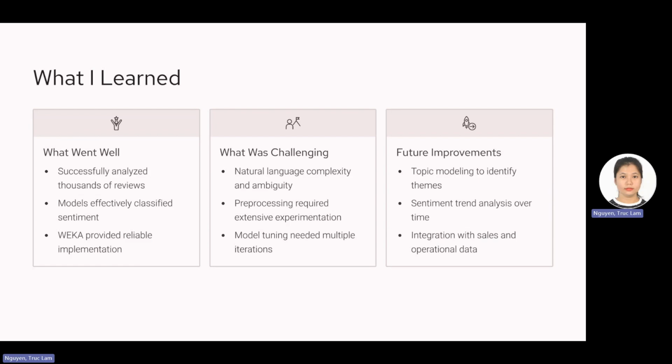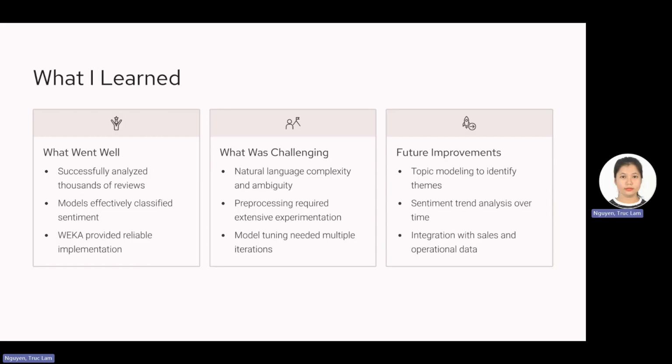One difficulty in this process is that customer reviews are written in natural language. Many reviews include slang and mixed opinions in the same review, so some of them praise the food but complain about the service. And it is actually harder for the model to clearly classify the sentiment.